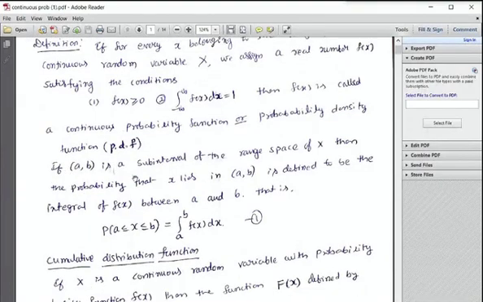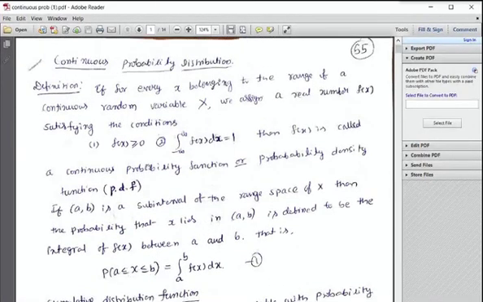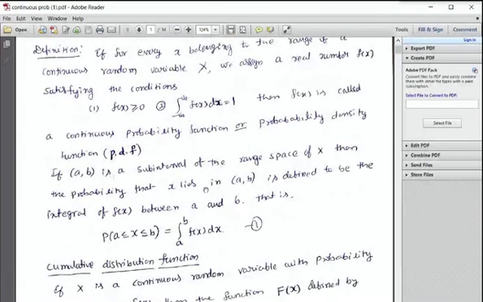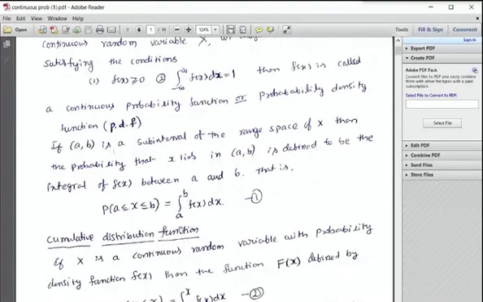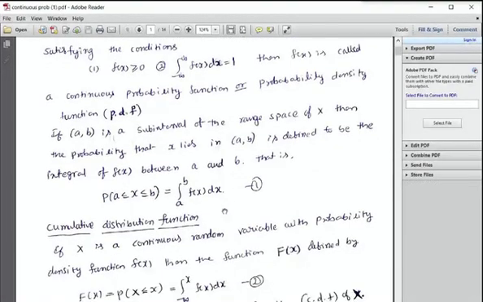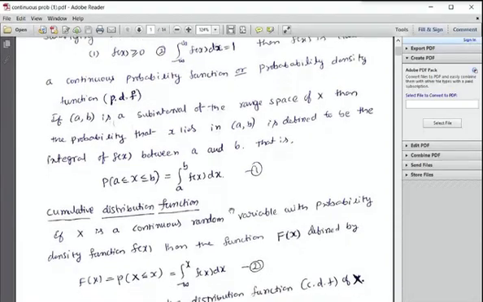If (a, b) is a subinterval of the range space of X, then the probability that X lies in the interval (a, b) is defined to be the integral of f(x) between a and b. That is, the probability of a less than or equal to X less than or equal to b is equal to the integral from a to b of f(x) dx. I denote this equation by 1.